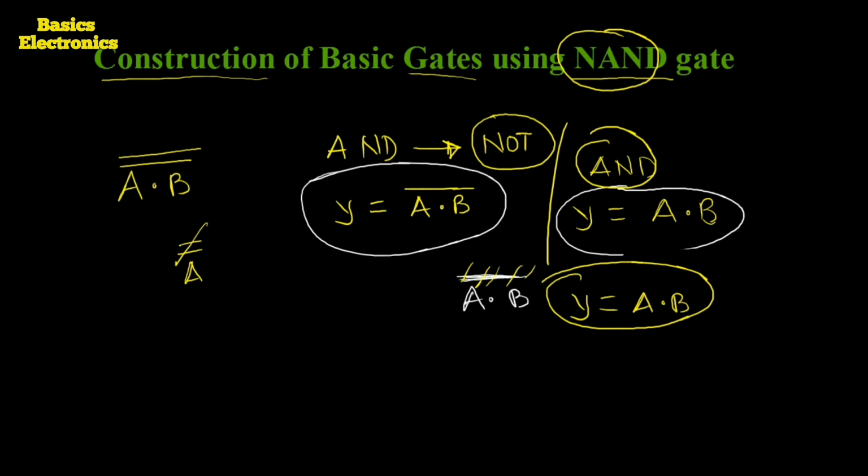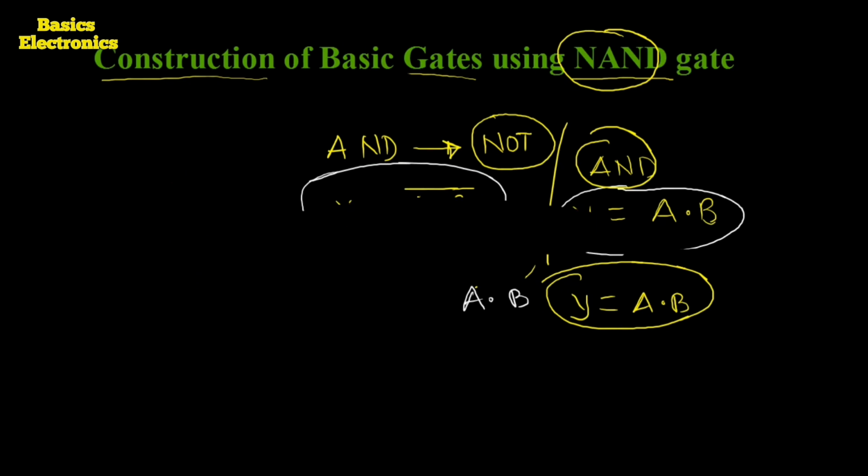But for that, we have to apply the output of the NAND gate to the inverter or to the NOT gate. Okay, so we draw here the rough diagram, then we'll make it a logical diagram by using only the NAND gate.